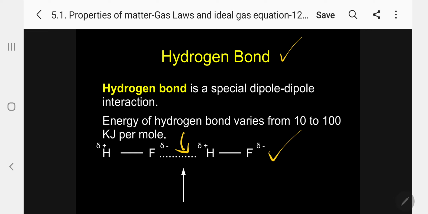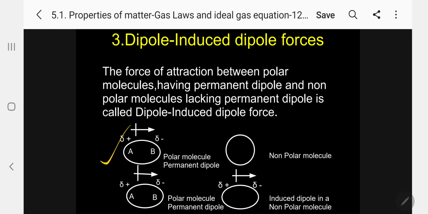The force acts between a polar molecule having a permanent dipole and a non-polar molecule lacking a permanent dipole, with uniformly distributed electrons. This is called dipole-induced dipole. The first one is originally already polarized, but the non-polar molecule is not polarized.